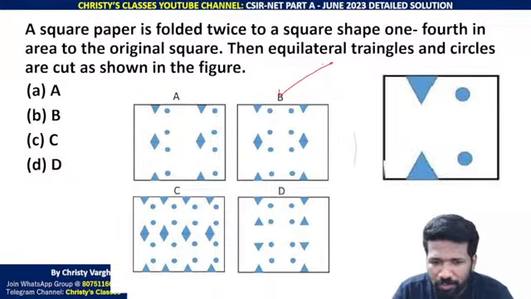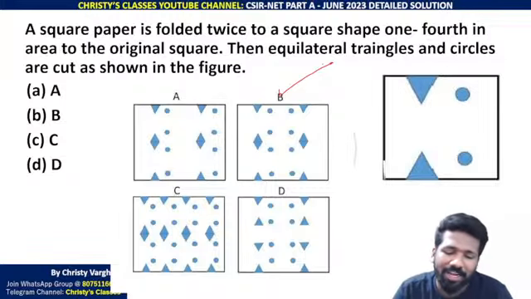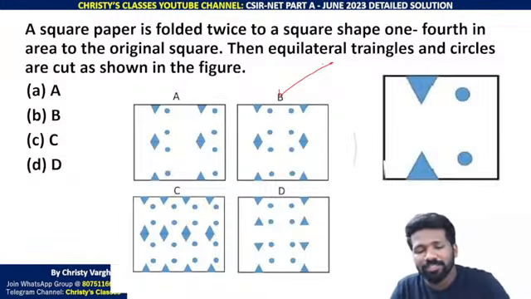All clear? So this spatial aptitude type problem, in the NET exam we say it is a symbol series question. In symbol series formation, in the last few years they are asking symbol series and letter series the most. Number series they are asking very less.